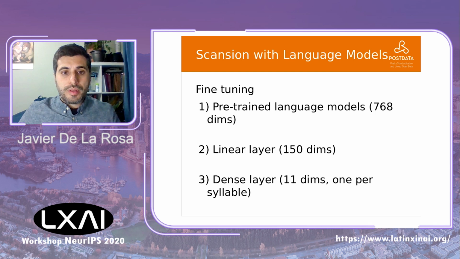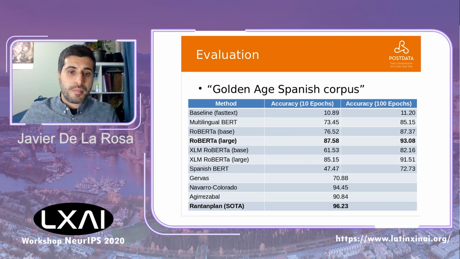We fine-tune different pre-trained language models, mostly BERT-based models, adding a linear layer and a dense layer using 11 dimensions, one for each syllable, because the corpus we use to test the system was only composed of endecasyllables. Then we compare our approaches with the current state-of-the-art in rule-based systems. We found that we were not able to outperform the current state-of-the-art, but we did outperform all previous rule-based models.